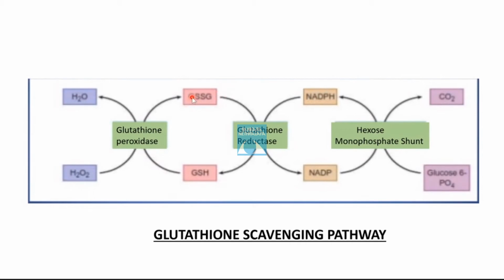So for this oxidized form of glutathione to again be converted into the reduced form, we require the glutathione reductase and NADPH. This NADPH we get from the HMP shunt pathway. And this is how glutathione is an antioxidant and helps in conversion of hydrogen peroxide into water.